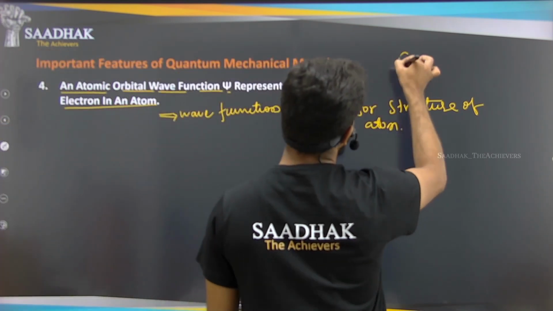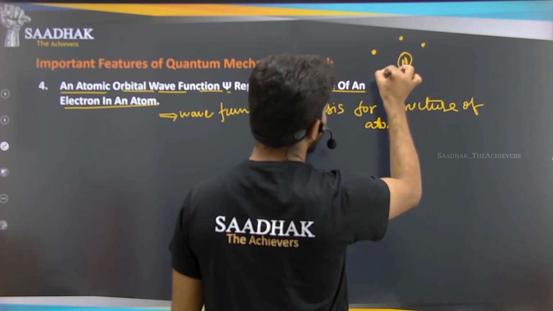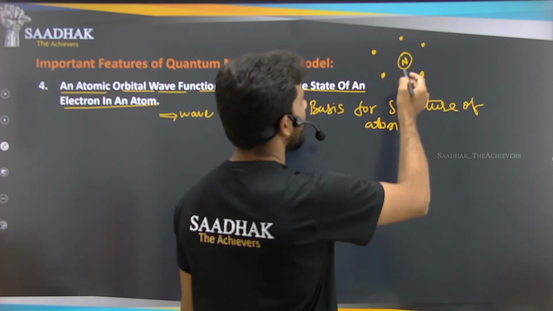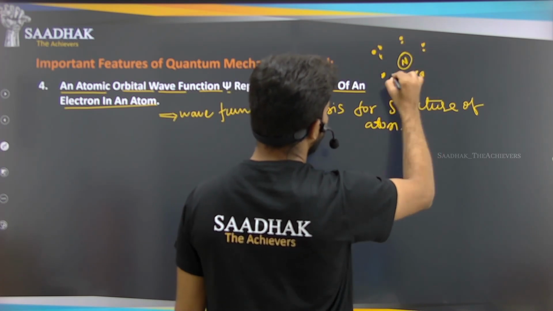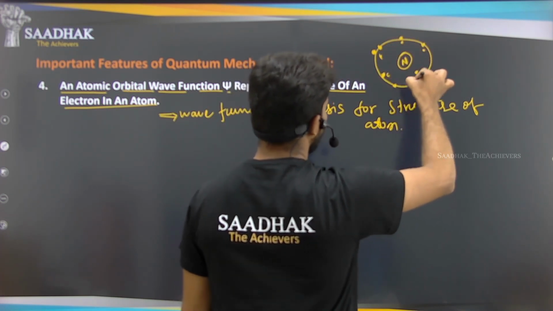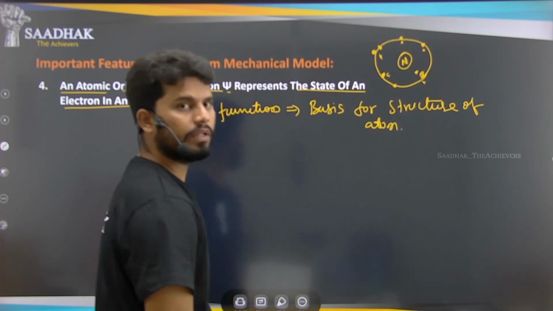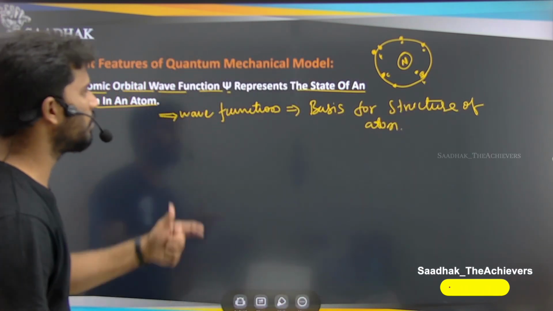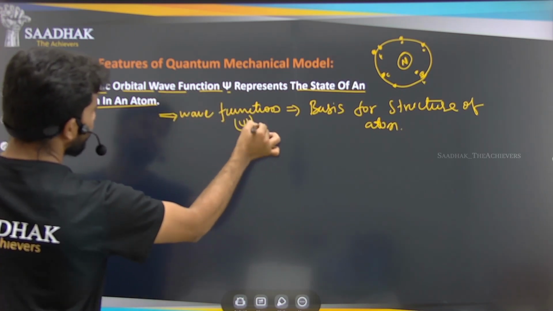If I say this is my nucleus and these are my electrons, located like this, then what is the structure of this atom? I can suppose that most of the electrons are located here, and I can give an approximated structure like this. I can say that the atom has a circular shape. That is the basis for the structure of the atom. That is the wave function, psi.